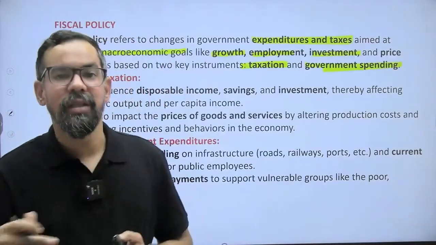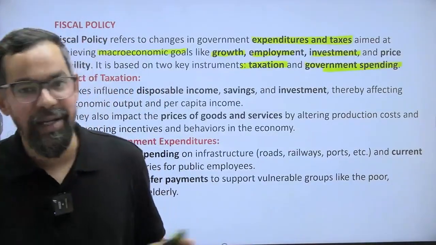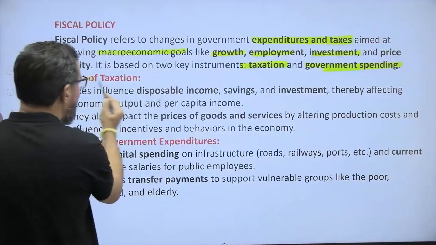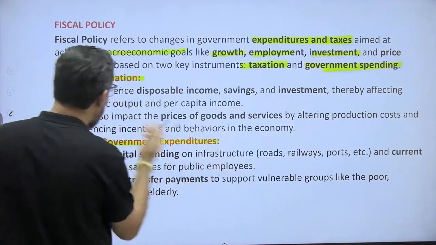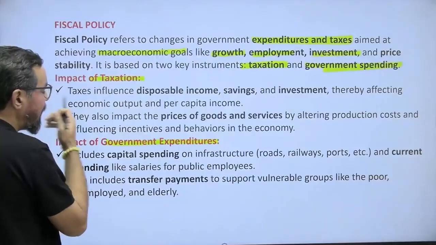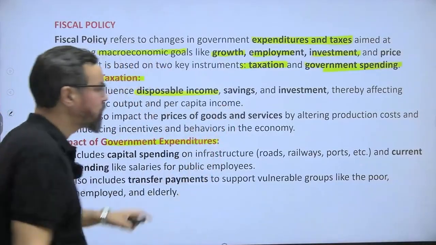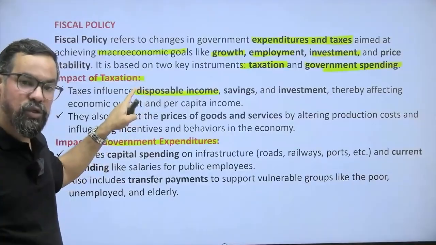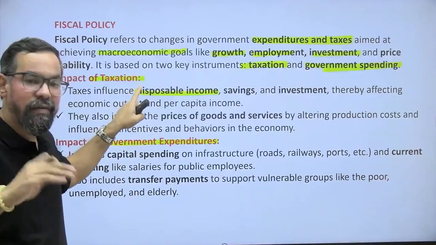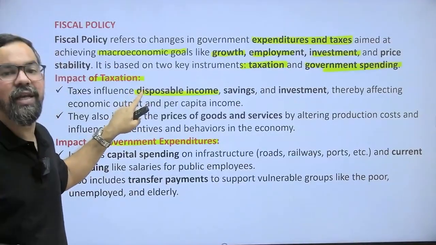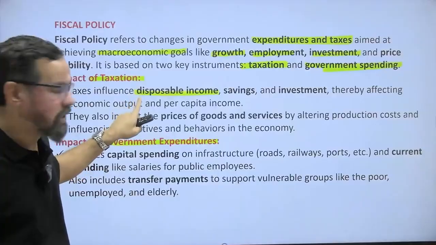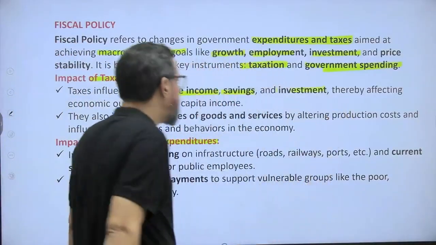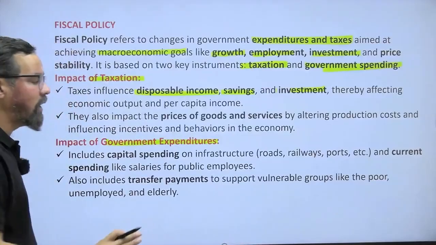If they'll save more, they'll invest more or they'll consume more, right? That is the only thing. So, impact of taxation and government expenditure. When it comes to taxation, tax influences the disposable income. That means when there are higher taxes, the disposable income will be lower. And if the government reduces the taxes, the disposable income will increase, right? Savings accordingly and investment, thereby affecting the economic output and per capita income.